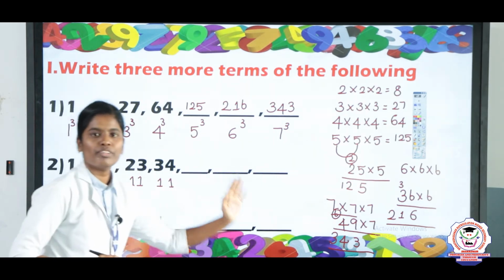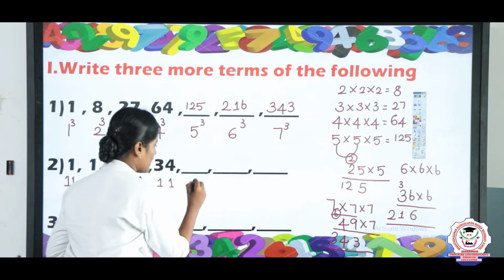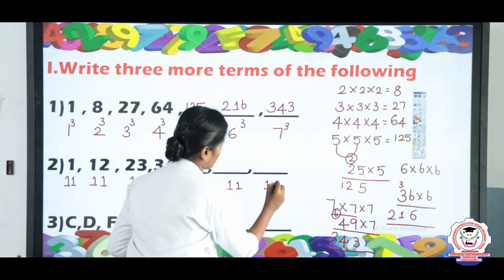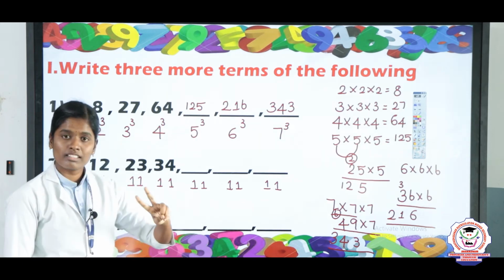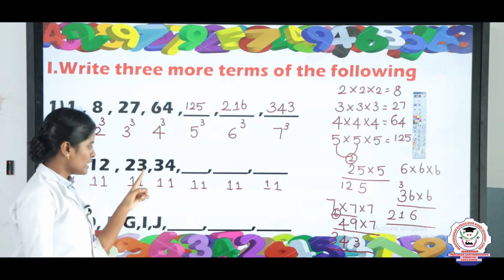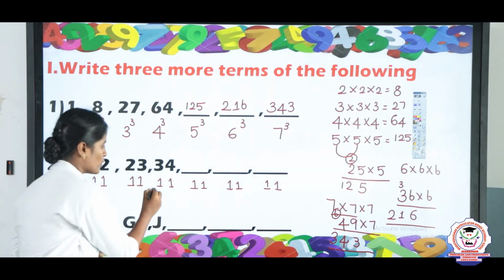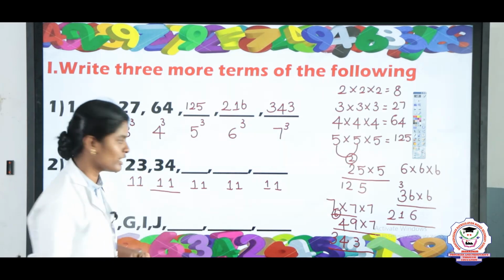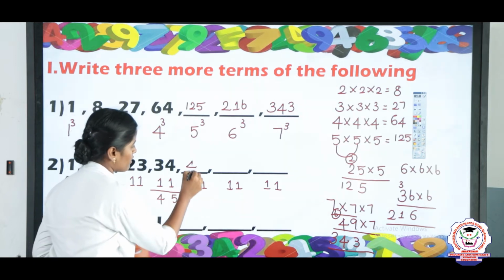So to each and every number you should add 11, then you are getting the answer. The first one is 1 plus 11, the answer is 12. The next one is 12 plus 11, the answer is 23. The next one is 23 plus 11, the answer is 34. Next you take 34 plus 11. So keep 4 in the mind, 1 in the finger, the answer is 5. So the answer is 45.